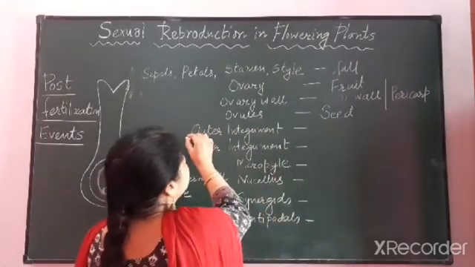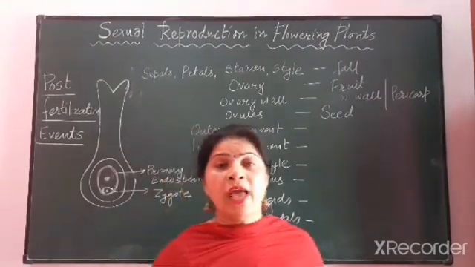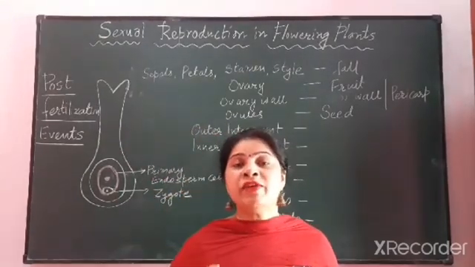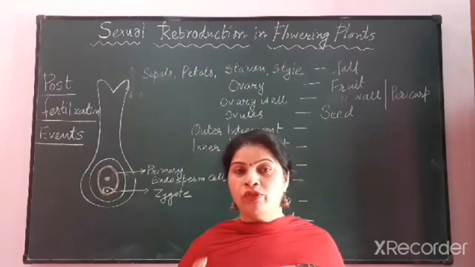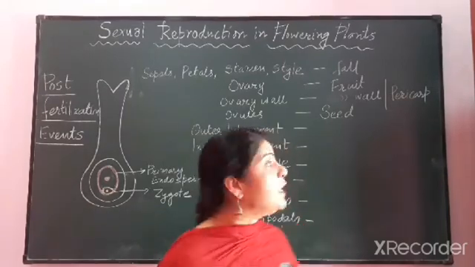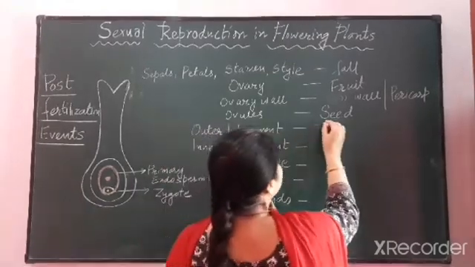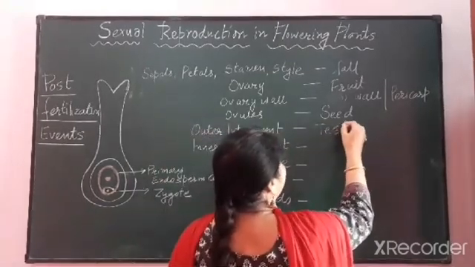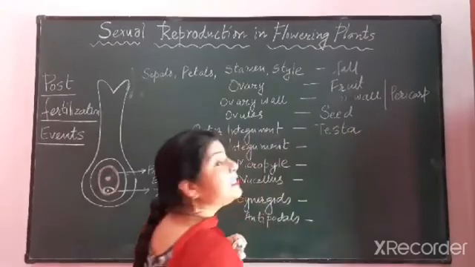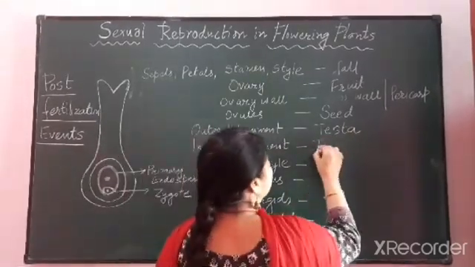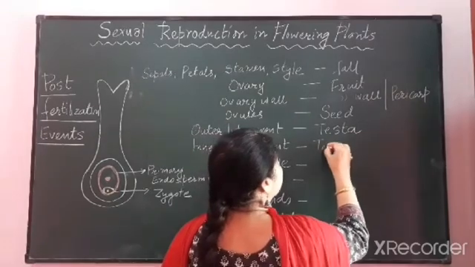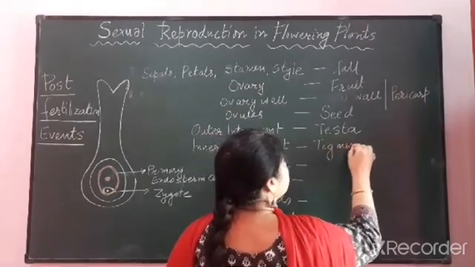Now the outer integument of the ovule, as the ovule is changing itself into seed, will change itself into the outer seed coat, which is known as testa. The inner integument will change itself into the inner coat, which is known as tegmen.